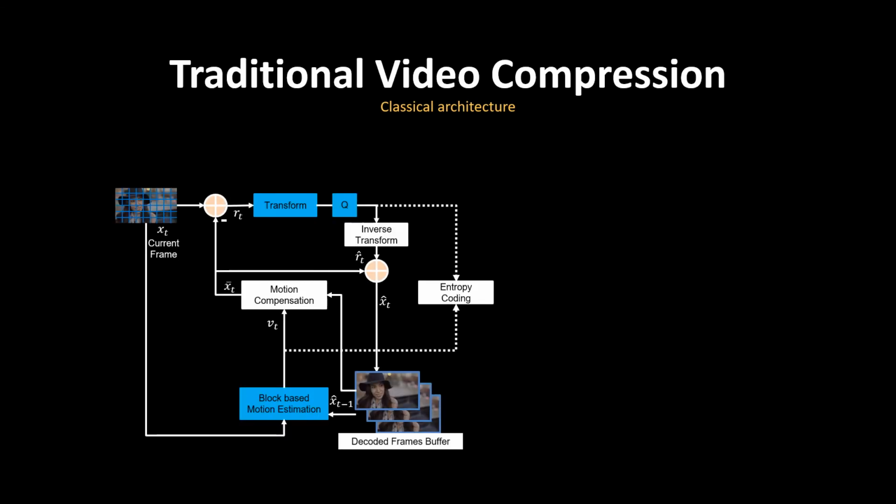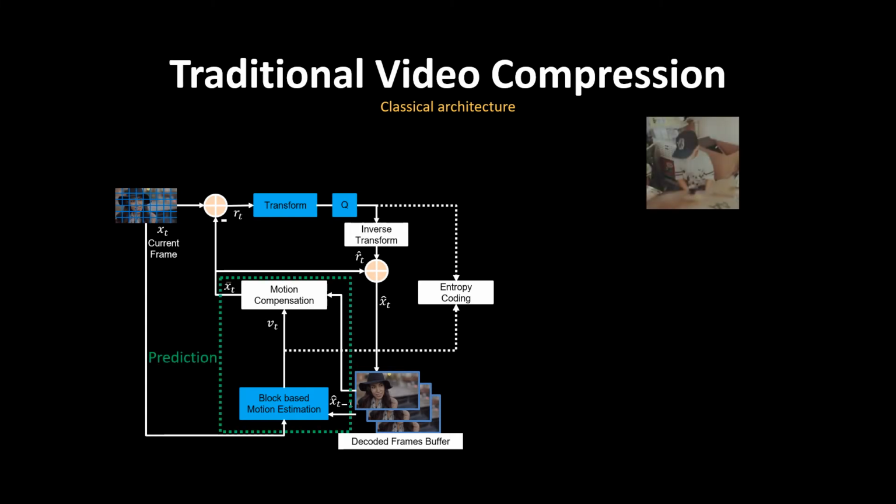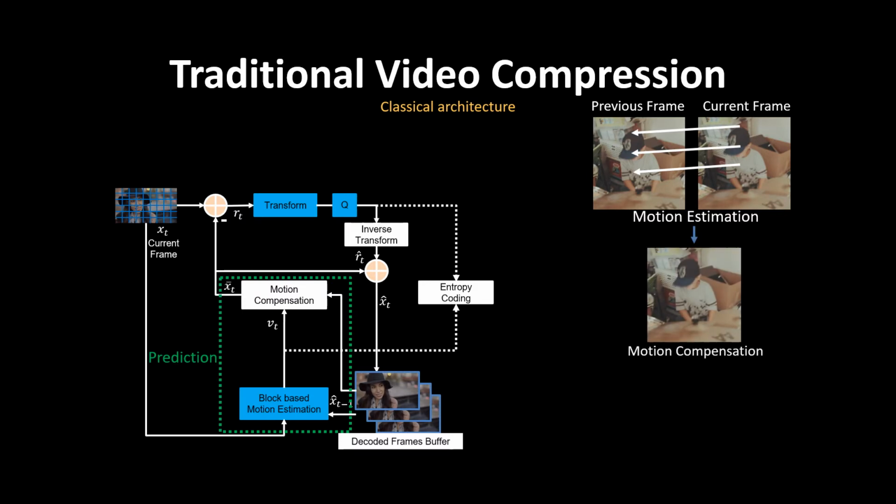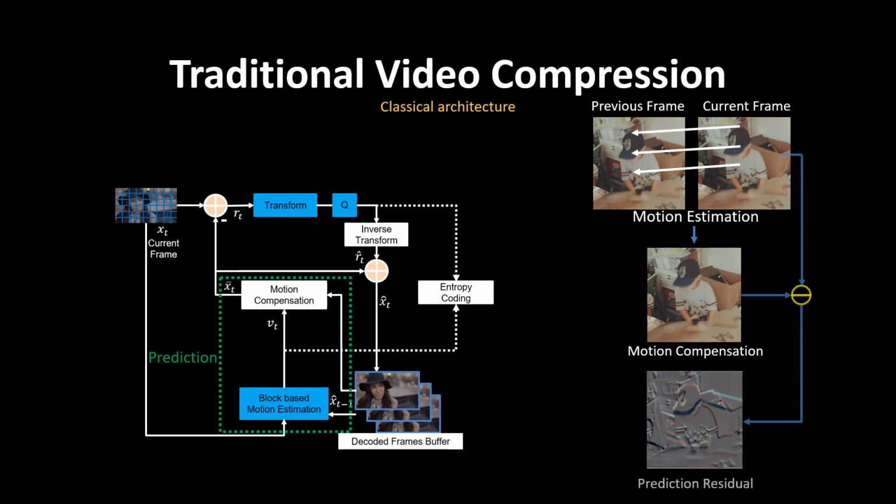This is the paradigm for traditional video compression methods. First, suppose that we have several frames. As an example here, if we have 2 frames, we can estimate the motion between these 2 frames. So for the current frame, if we have the motion of the previous frame, we can warp the previous frame as the estimation of what could happen for the current frame. So together with the motion and previous frame, we have the warped frame, and the difference between the warped frame and current frame becomes the residual.